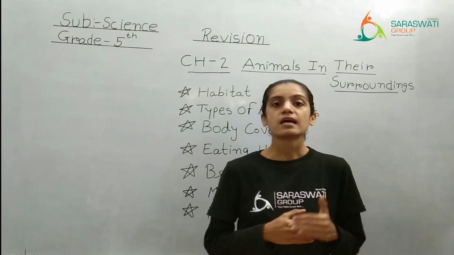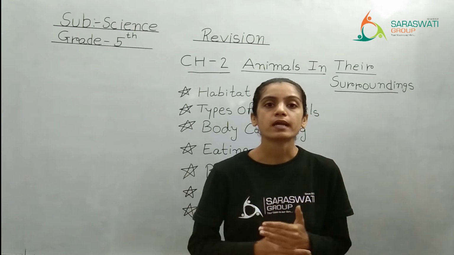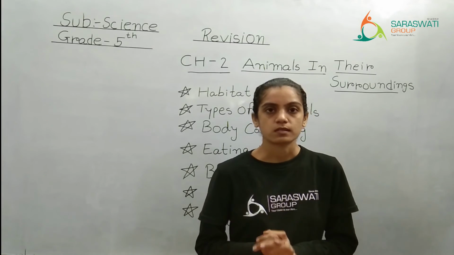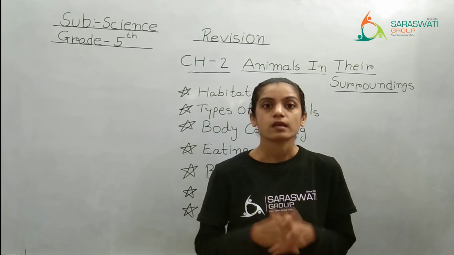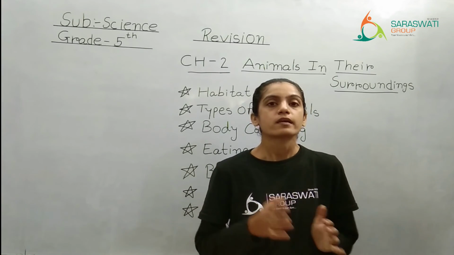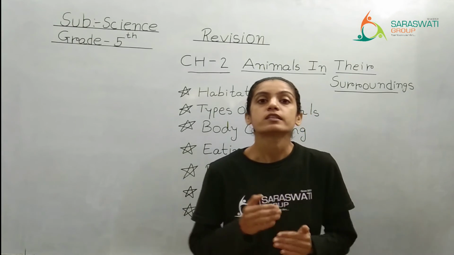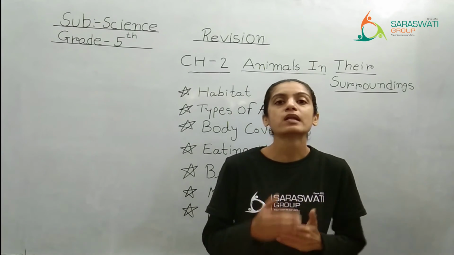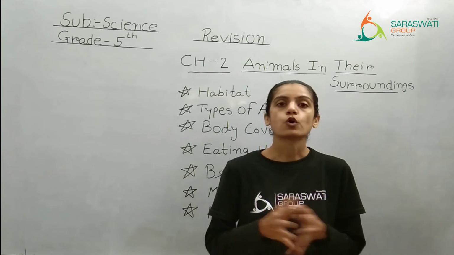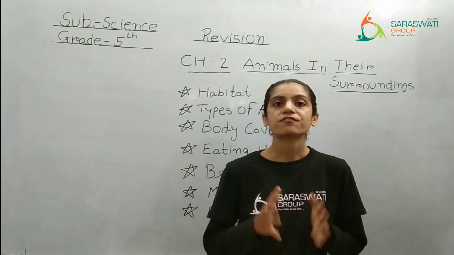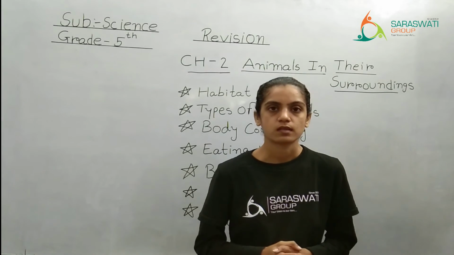So the animals have different movement habits, right? Some of the birds like ostrich, emu, cassowaries are birds, but their wings are not properly developed, so they cannot fly. They are known as flightless birds, right?